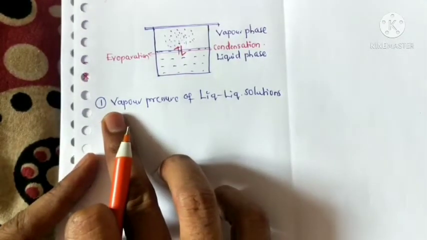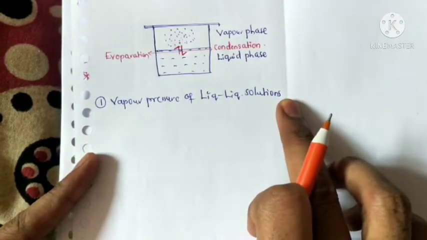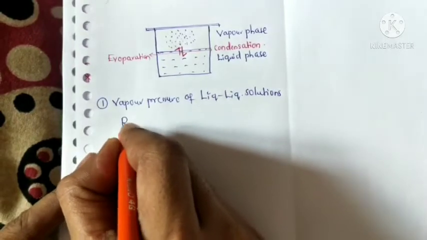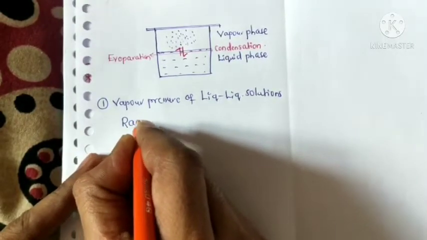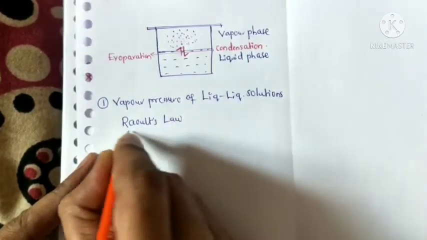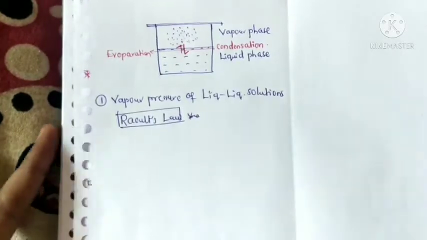We can determine the vapor pressure of a liquid solution by using Raoult's law. Raoult's law is very important, so now we will discuss it.